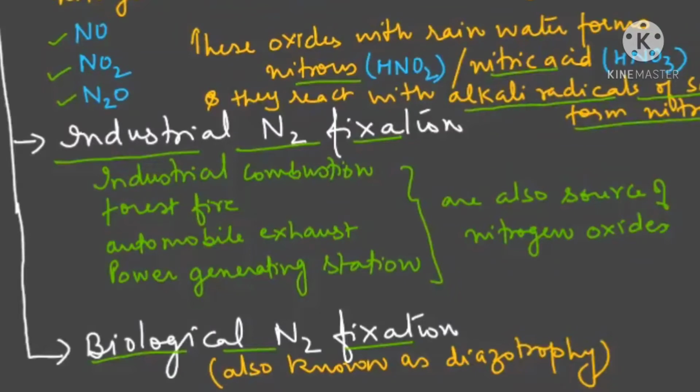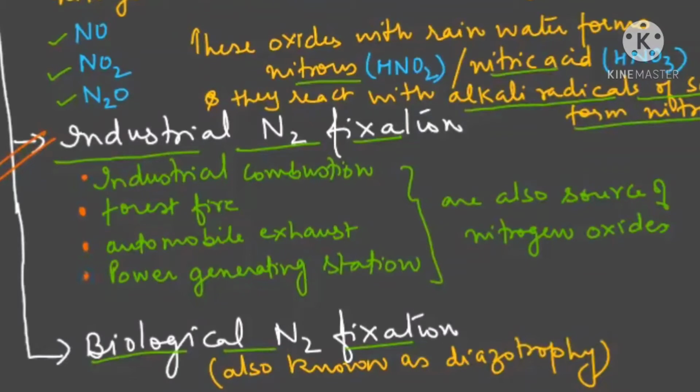Now see next, industrial nitrogen fixation. In industrial nitrogen fixation, there can be various reasons, either industrial combustion, forest fire, automobile exhaust, or power generating stations.